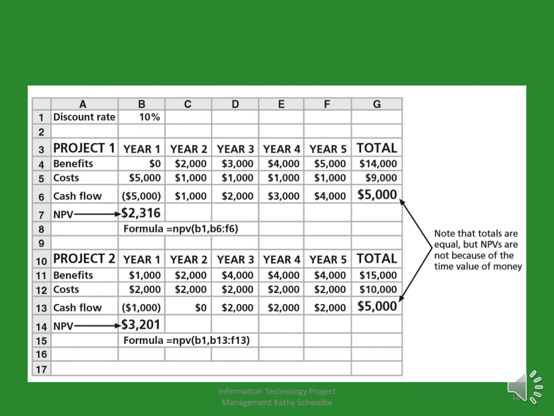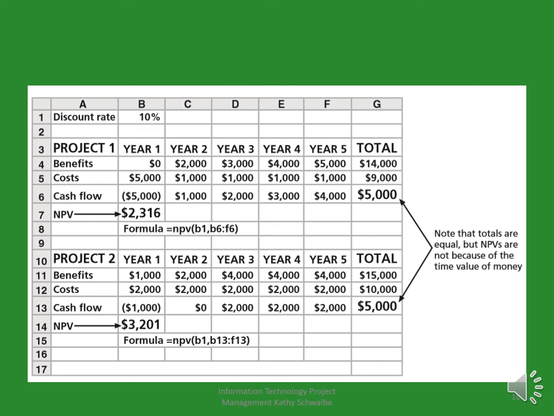For the rest of the years, there is $1,000 per year. Then we can see total benefits. Total benefits of all 5 years is $14,000. Total cost for this project during the 5 years is $9,000. Then you can see total cash flow at the end of 5 years is $5,000.